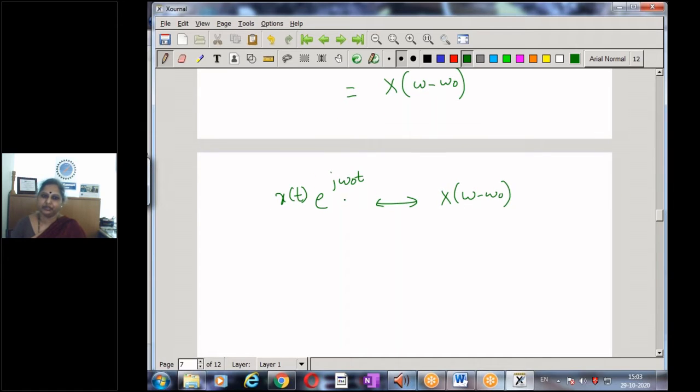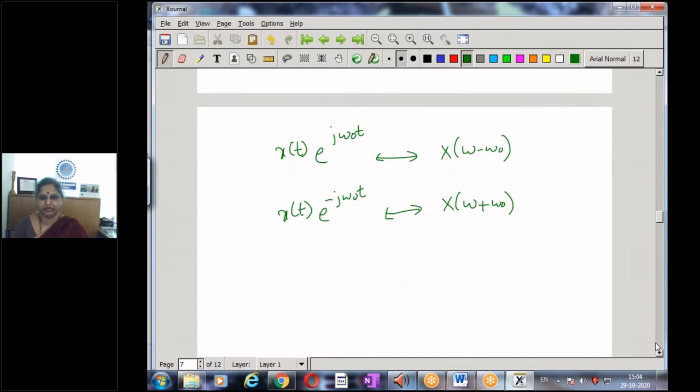Now, once again, a complex exponential as such, I cannot give an example. So let us come to a more meaningful cosine function. For that, we will extend this above property of frequency translation. So x of t e power minus j omega naught t will now have the Fourier transform given by x of omega plus omega naught.